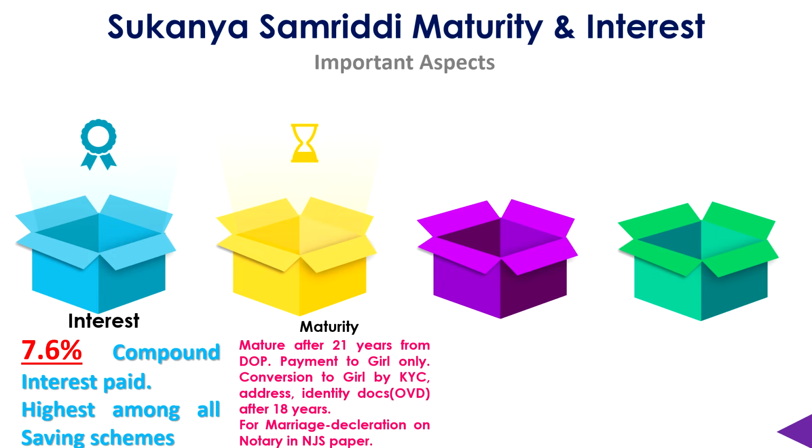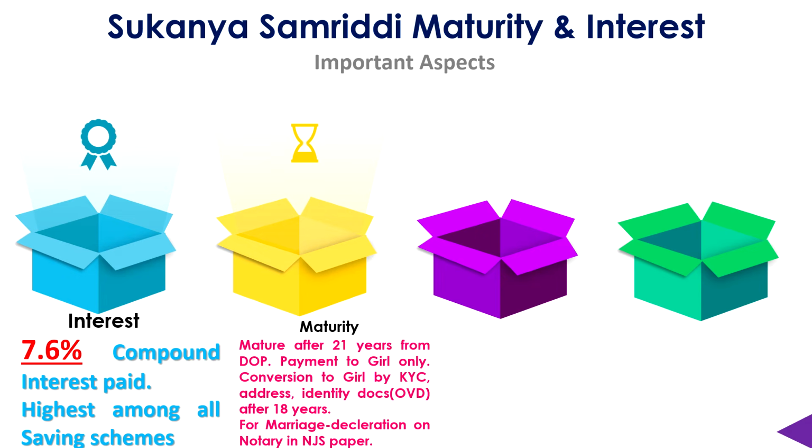So the KYC documents will be submitted by the girl. Conversion to the girl's name is done by submitting the address proof, KYC documents and identity documents, those officially valid documents we have seen already. As soon as the girl child crosses 18 years, these should be submitted and the account will be converted to her name. And for marriage, a declaration on the notary in NJS paper, that is non-judicial stamp paper, should be given.